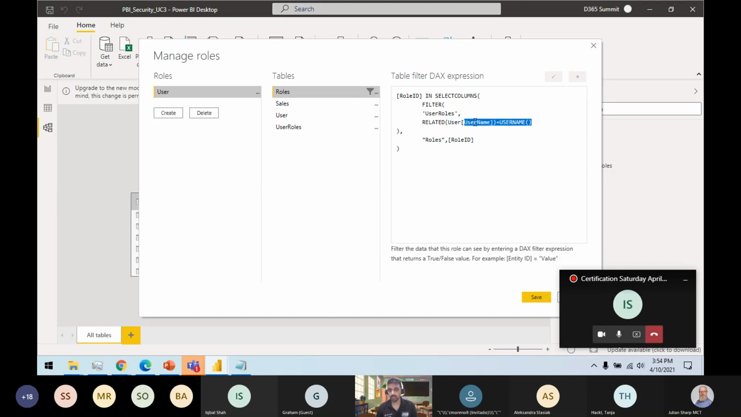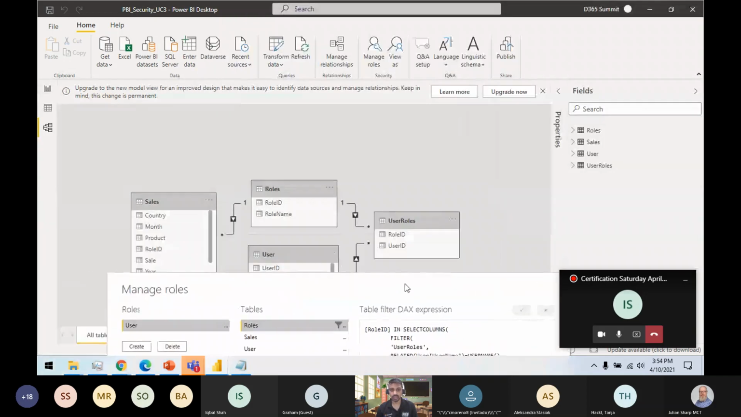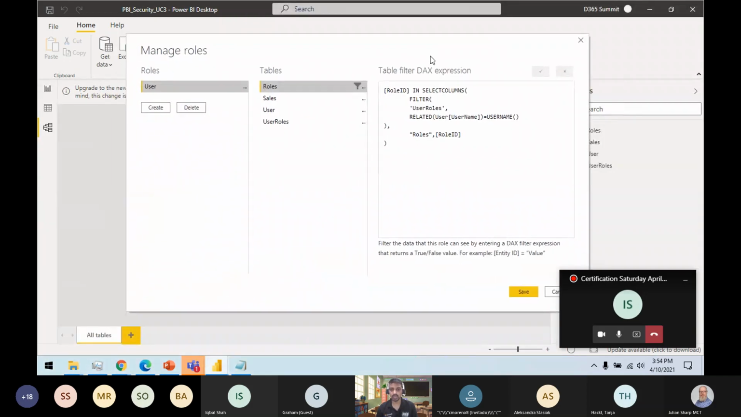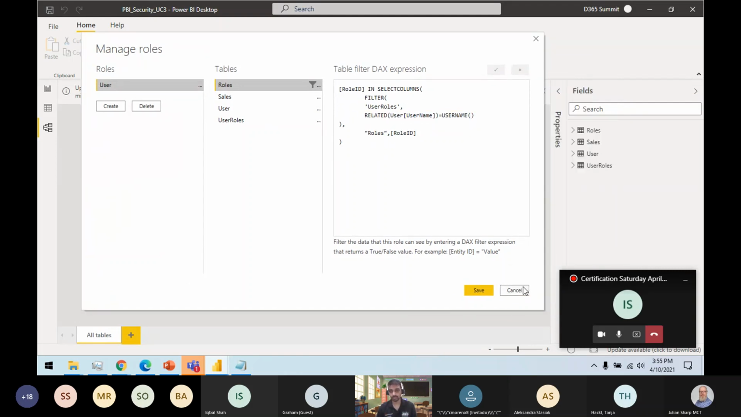So I got the username, and I go to this relationship. I utilize this relationship to get the role IDs assigned. If it has multiple role IDs, it will filter those multiple. So it will return that table, and then I try to find if this role ID is available in the user role mapping table. So that's how this works.